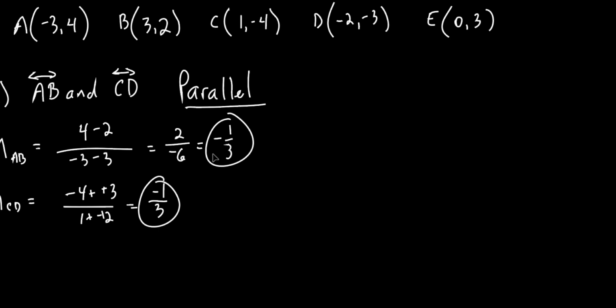M is slope. So this means the slope of AB. This means the slope of CD, all right? And that's what we're trying to find. That's what we care about. We care about the slopes. Let's do one more and we'll be finished. I will keep it up here since all our points are up here. So now we're going to take AE and compare it to BC.